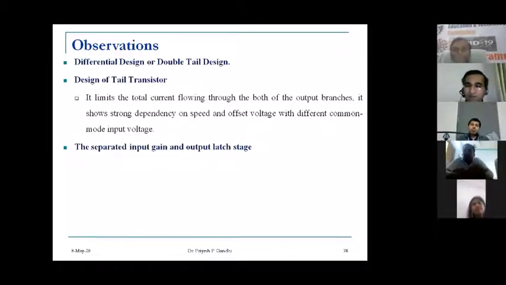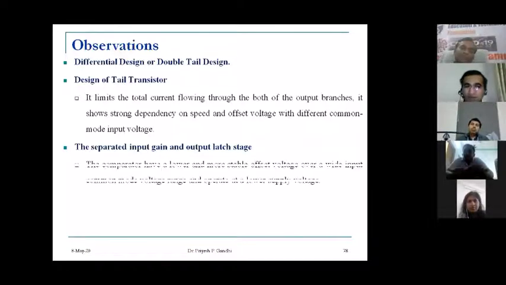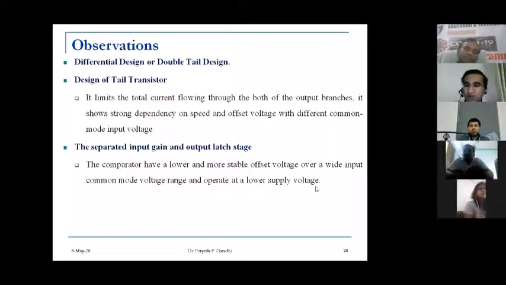Again, there are different stages. The first stage is the input stage, another stage is the latch stage. So we have to separate out the input stage as well as the output stage for better noise immunity. The comparator should have a lower and more stable offset voltage over a wide input common mode voltage range and operate at a low supply voltage, if we concentrate on the separation of the input stage and output latch stage.